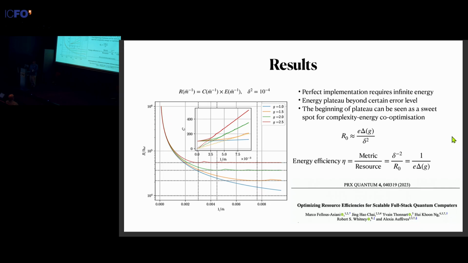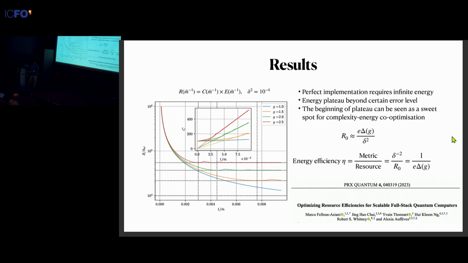So what it's saying is that if you keep reducing the photon number that you spend on each gate, eventually you're not going to save any more total energy cost. And so it just saturates after this sweet spot that we defined. And why we say it's a sweet spot for complexity-energy co-optimization is that beyond this sweet spot, you cannot save any more energy, but in the meantime, the complexity still keeps growing. So by sticking with this point, you can keep both quantities as small as possible. And the total energy cost of this plateau can be roughly approximated by the quantity there, denoted by R0.